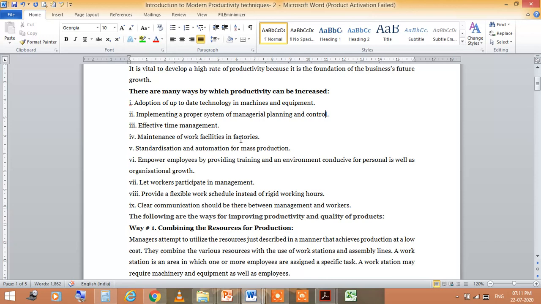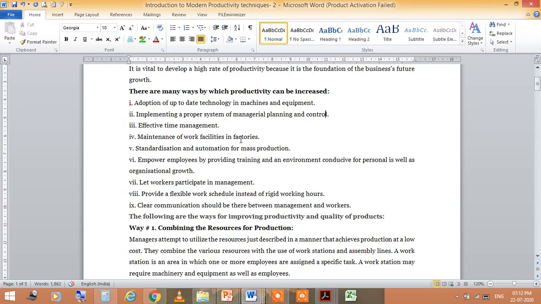Another is effective time management, maintenance of work facilities in factories, standardization and automation of mass production, and empowering employees by providing training and an environment conducive for personal as well as organizational growth.